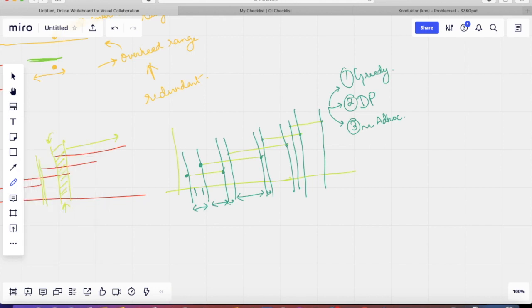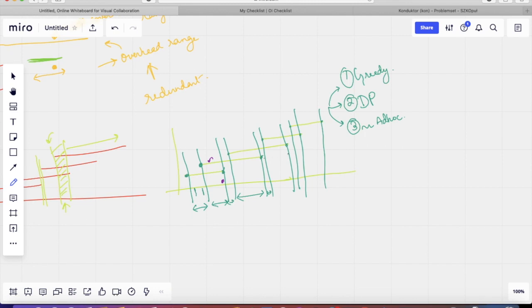That is, we know that for this range there must be at least one point covering it, but we place that point at the farthest end possible, and so this also ensures that everything that was on top of it gets covered. So for this we do not need any additional point, so we can just come up to here, and then we can go here, then we can come here.